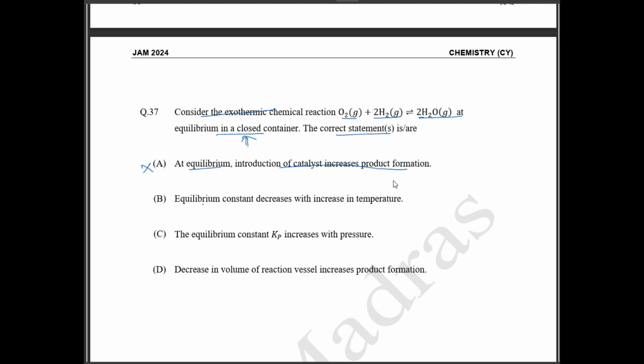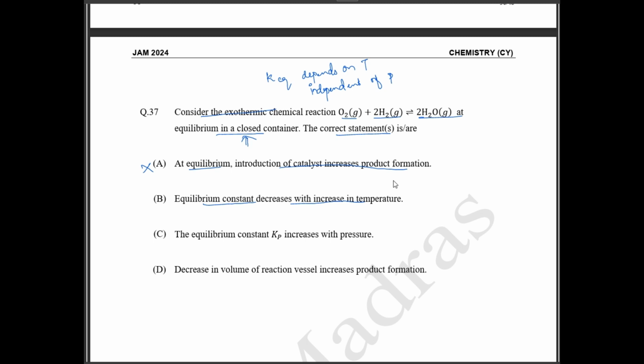Next, equilibrium constant decreases with increase in temperature. Okay, so your K equilibrium actually depends on temperature and independent of pressure. ஓகேவா?